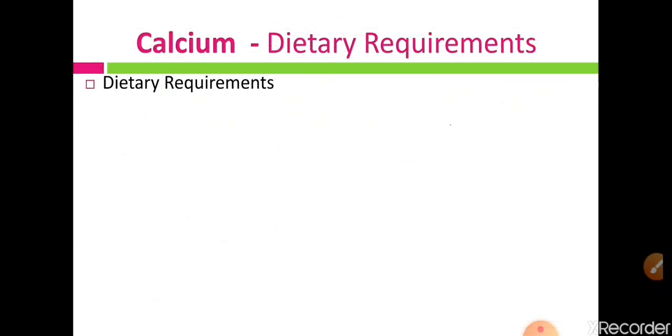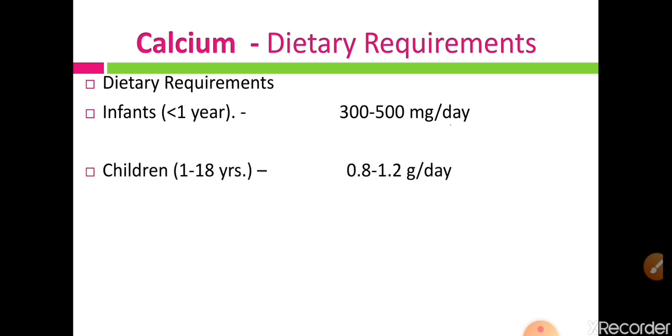Then let us see the dietary requirements, that means how much calcium per day is required by our body. Dietary requirements vary as per the age groups. Infants, that means children less than 1 year, require calcium 300 to 500 mg per day.